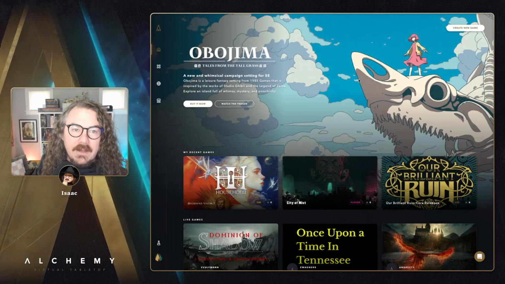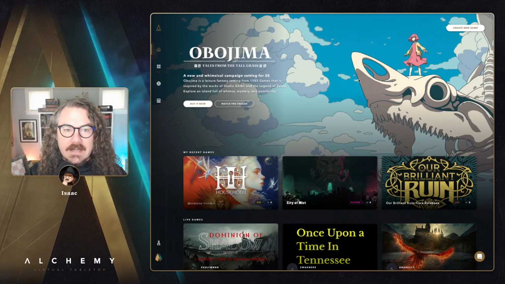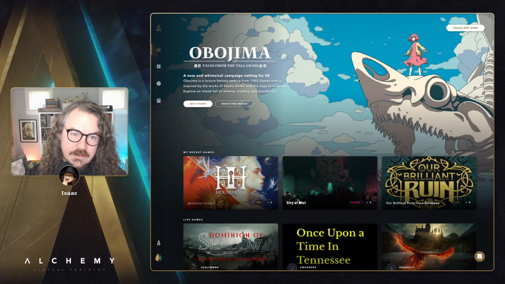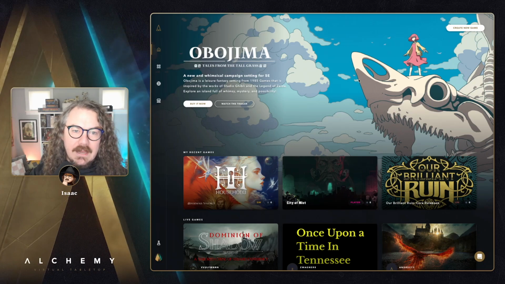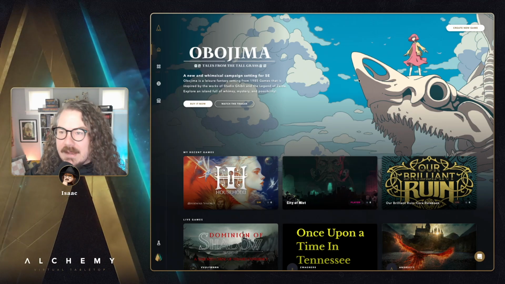First up, let's talk about Obojima. It just launched this week. Obojima: Tales from the Tall Grass is a new campaign setting for 5e, full of whimsy and magical goodness. It's very much inspired by works from Studio Ghibli, some of my favorite movies, and games like The Legend of Zelda. And it's from our pals at 1985 Games, fellow Oregonians, I might add. So shout out to Oregon. It's a pretty cool place.